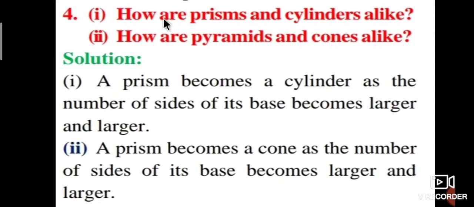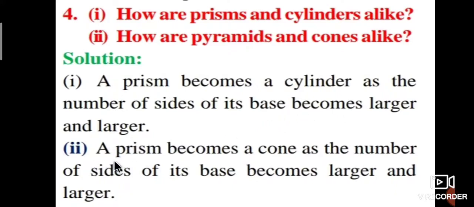Next question is, how are prisms and cylinders alike? How are pyramids and cones alike? A prism becomes a cylinder as the number of sides of its base becomes larger and larger.